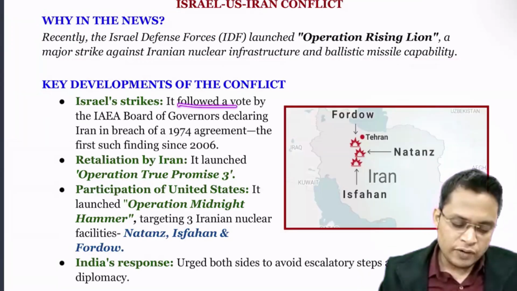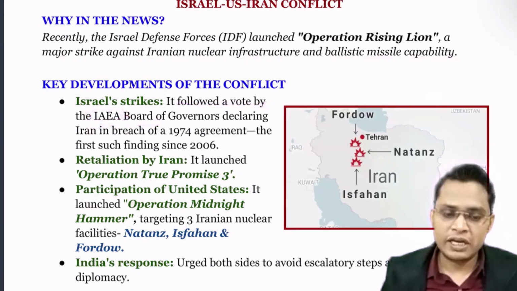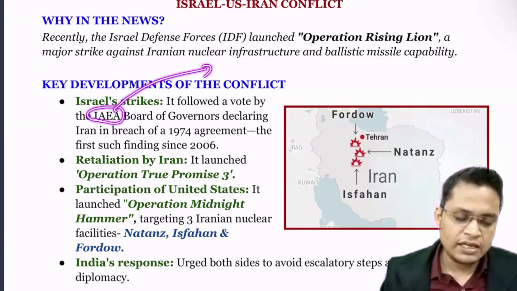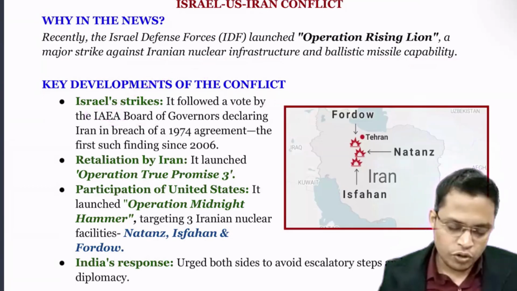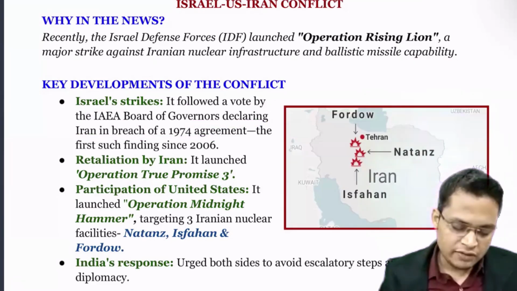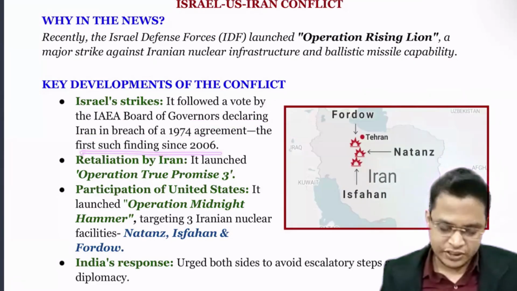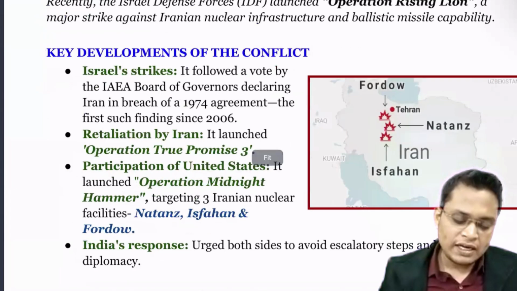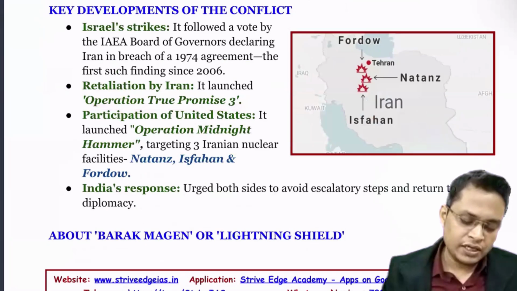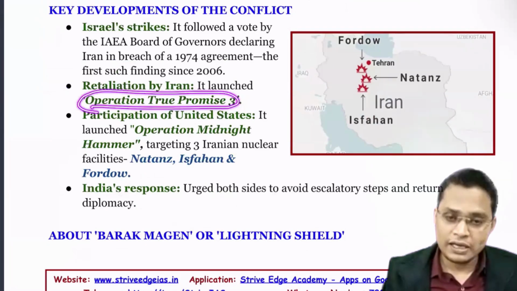The Israel strike was followed by a vote by the IAEA. You can study the International Atomic Energy Agency in detail. This is your homework. The IAEA Board of Governors declared Iran breached the 1974 agreement, the first such finding since 2006. To retaliate against the Israel attack, Iran launched True Promise 3. True Promise 3 is launched by Iran.